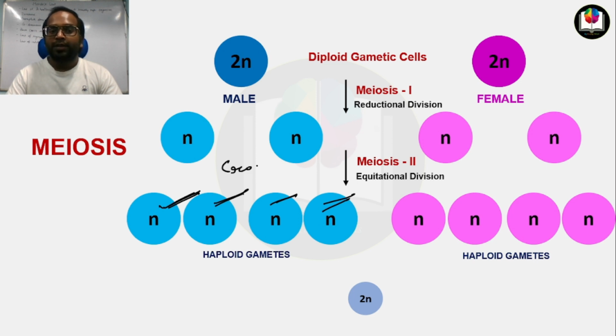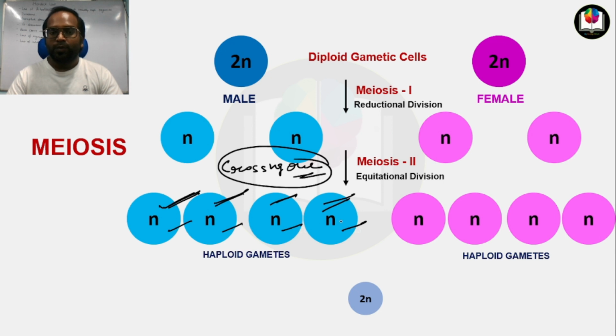Due to crossing over in chromosomes. This we will talk about in our later slides, where the crossing over takes place, and how these gametes are different from each other.